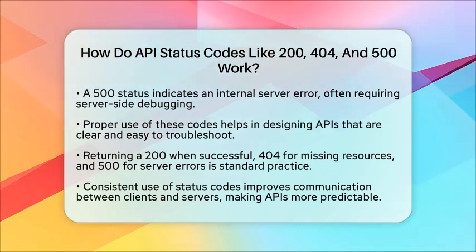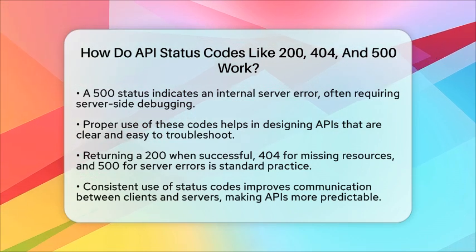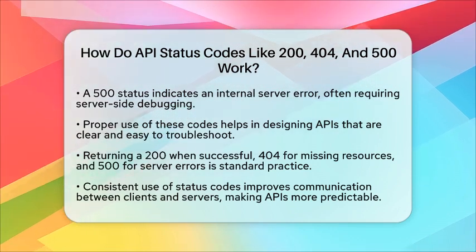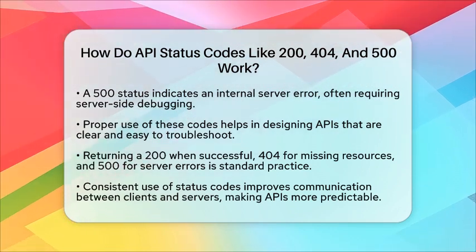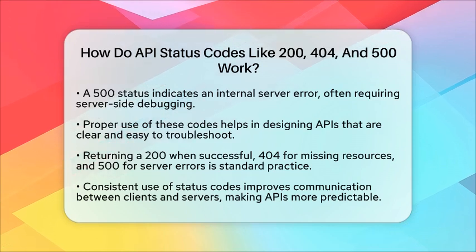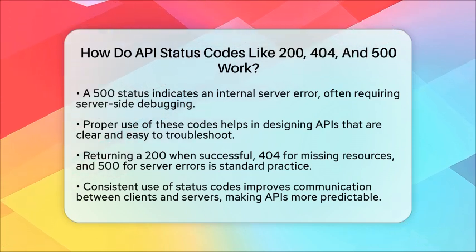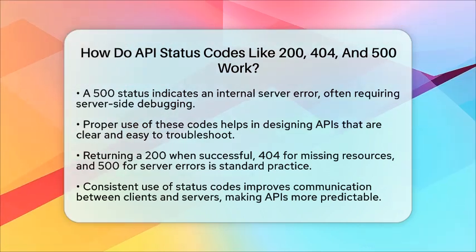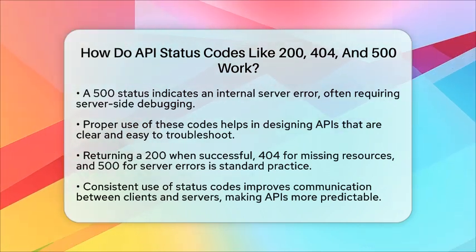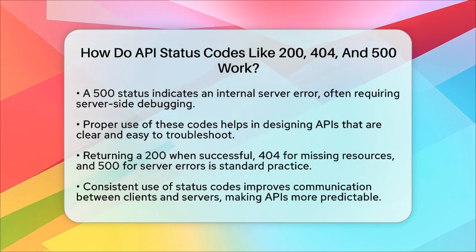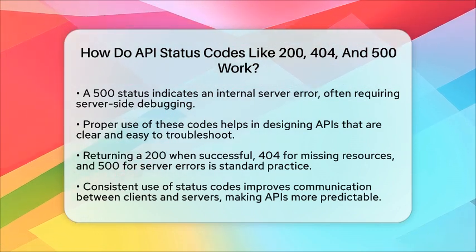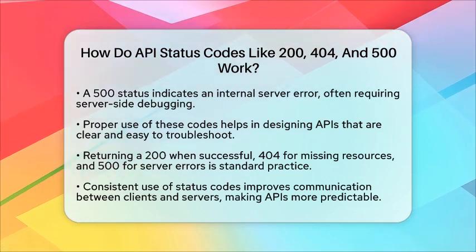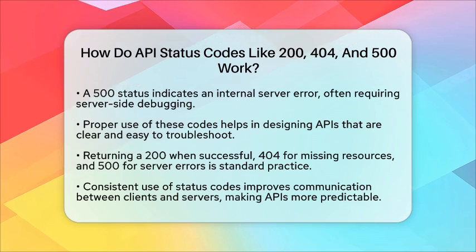Always return a 200 status when the request works and data is sent back. Use 404 when a resource isn't found, guiding users to check their input. And if you see a 500, it's time to debug your server because something went wrong on the back end. Using these status codes consistently makes your API clear, predictable, and easier to troubleshoot. That way, anyone using your API can understand what's happening without guessing.